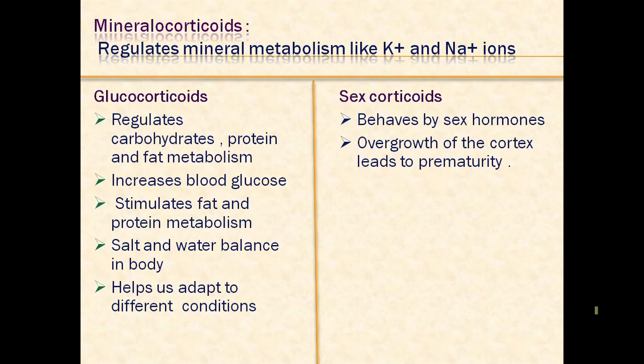Then come the glucocorticoids. They regulate carbohydrate, protein, and fat metabolism. They increase blood glucose level and stimulate fat and protein metabolism. They also help in the salt and water balance in our body. They help us to adapt to different conditions, like extreme cold or extreme heat. That is why people survive in the hot deserts and in areas like Kashmir where it is too cold.